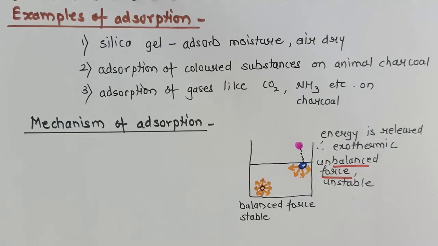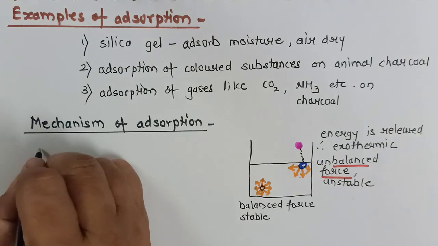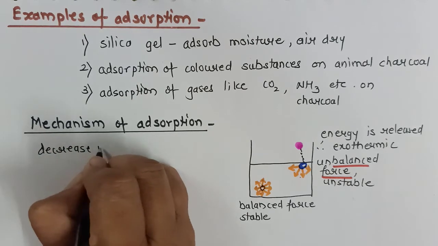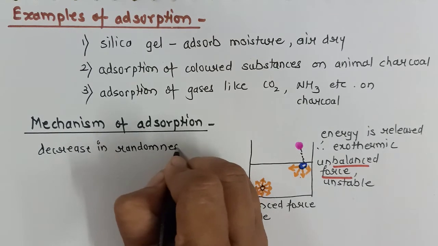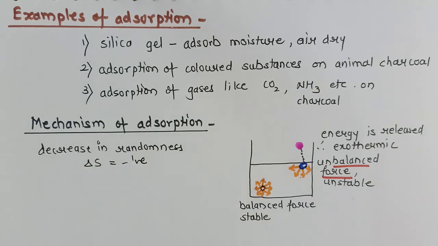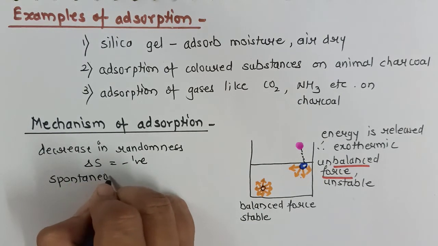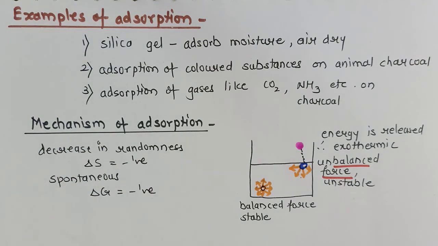Now if you look at the thermodynamic factors of this whole adsorption process, it is accompanied by a decrease in randomness. As the bond is formed and the randomness decreases, del S becomes negative. Adsorption is a spontaneous process, therefore del G has to be negative. Only if del G is negative will this process be spontaneous.